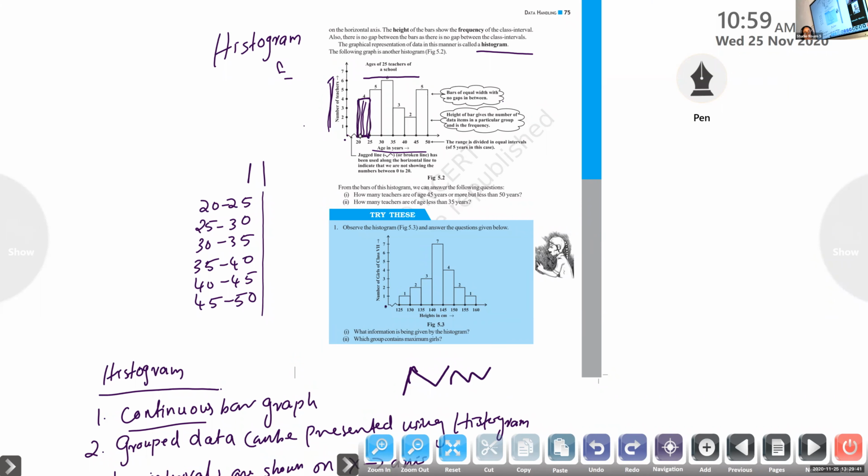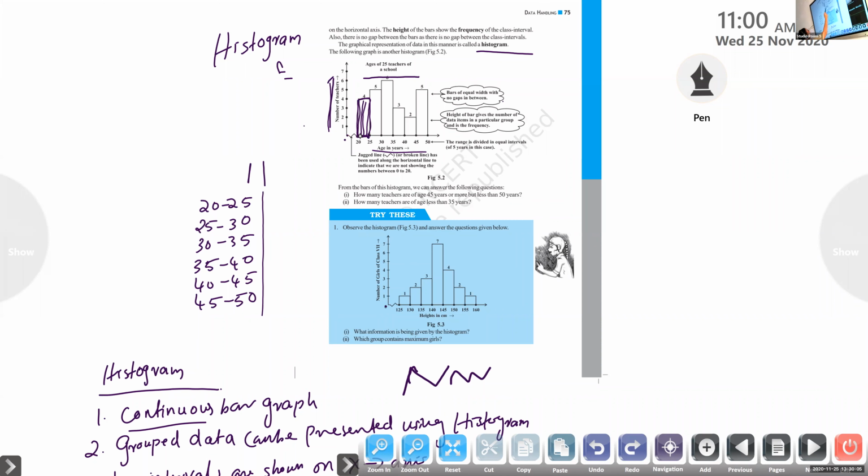Actually the scale starts from 0, so it should start from 0, 1, 2, 3, etc. But we need only the classes from 20 to 25. So we are not writing 0 to 5, 5 to 10, 10 to 15, 15 to 20. For mentioning that, we are putting a broken line.